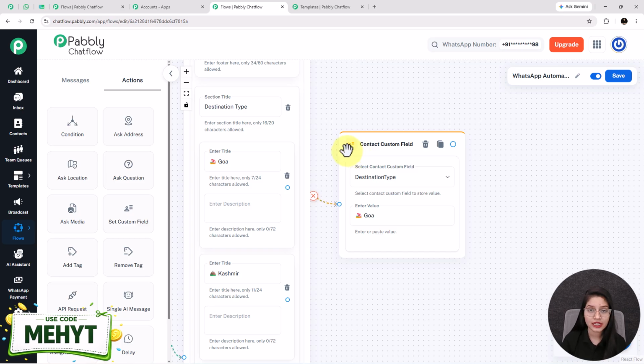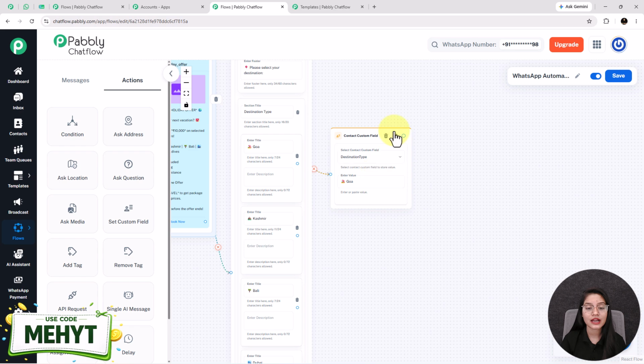Now, what is a contact custom field? A contact custom field is a user-specific parameter for managing contact details like name, email, destination type, and many more. In simple terms, a contact custom field is used for sending personalized messages to each user. For creating a contact custom field, you just have to click on the settings option and go to this contact custom fields option. Here I have set this contact custom field specifically for this destination type.